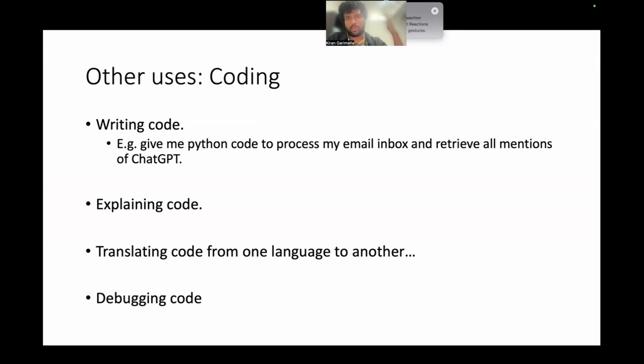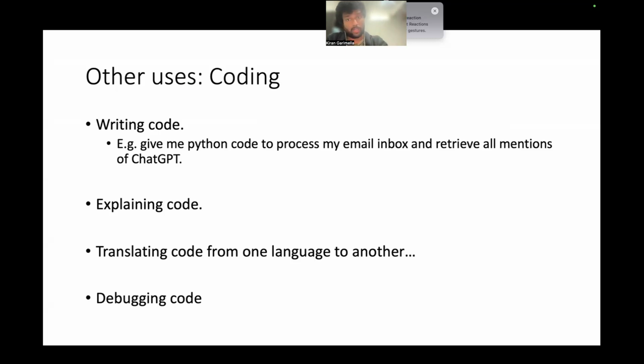Explaining code: if you have a complex piece of code, asking what it does, translating code from one language to another. This is a huge lifesaver. Usually, in a lot of my type of work, there's code in R or Python, or some people write in SPSS or things like that. I can ask it to translate into Python that I understand, or just execute it. Things like that are really, really helpful.